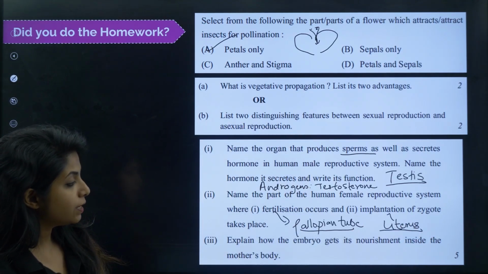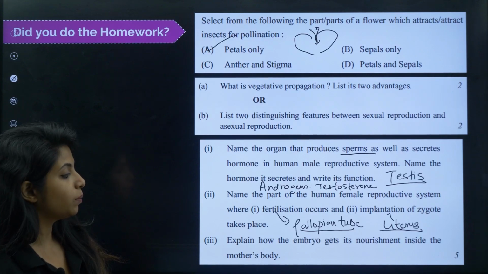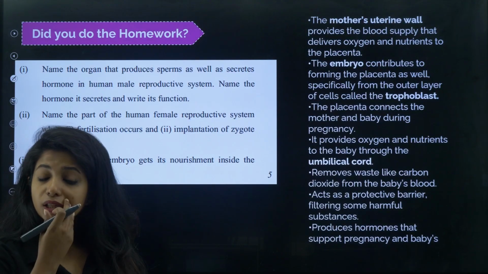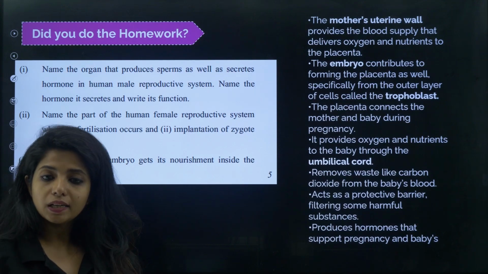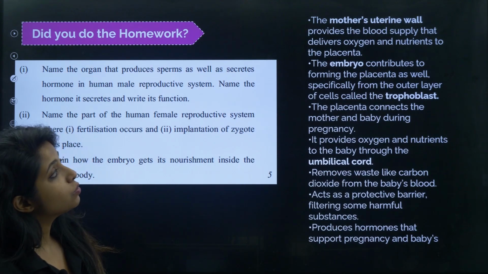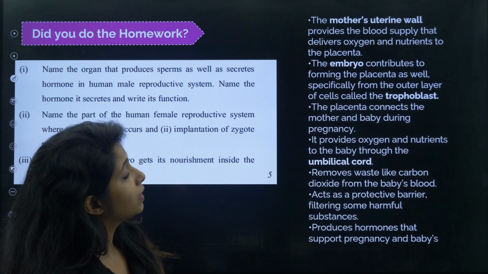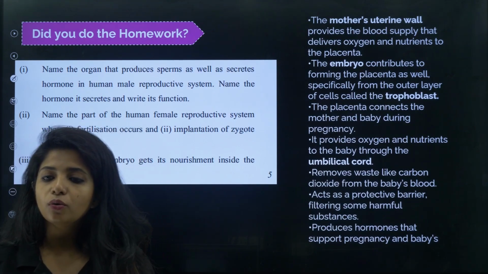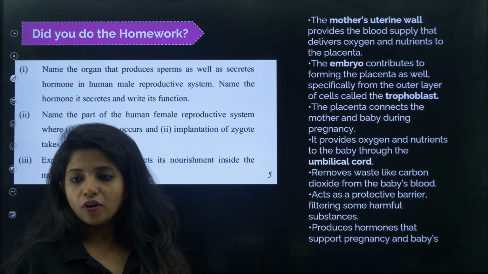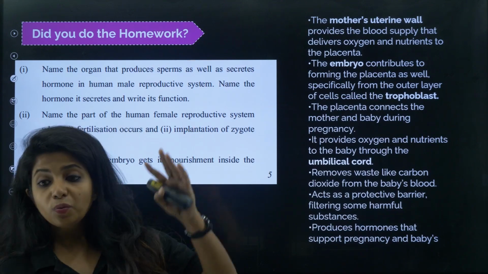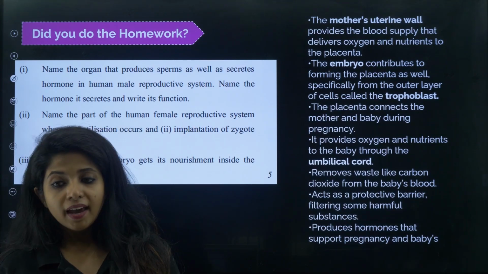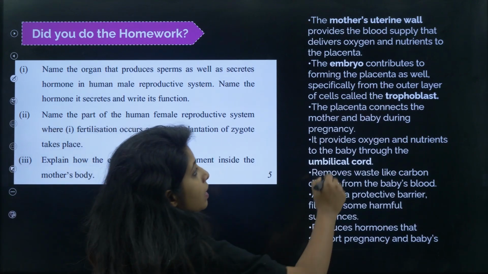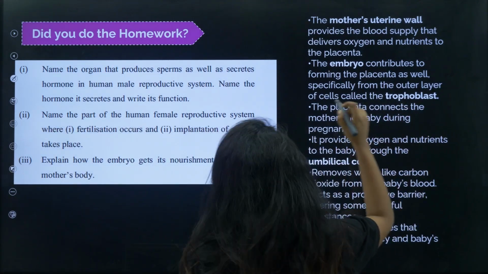Okay. Explain how the embryo gets its nourishment inside the mother's body. For this, I have a very good answer. Please copy it somewhere. This is a very important question as well. It has come so many times. So, the mother's uterine wall provides the blood supply that delivers oxygen and nutrients to the placenta. The embryo contributes to the forming of the placenta as well, with the help of its outer layer, which is known as the trophoblast.